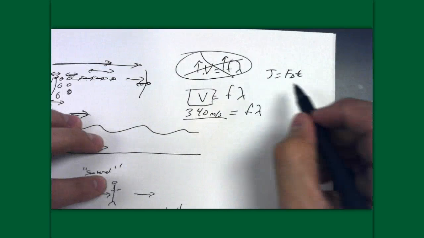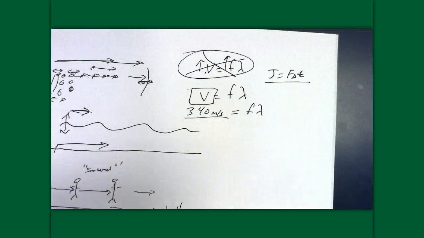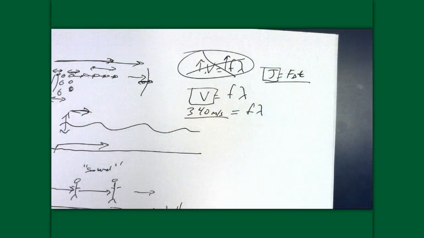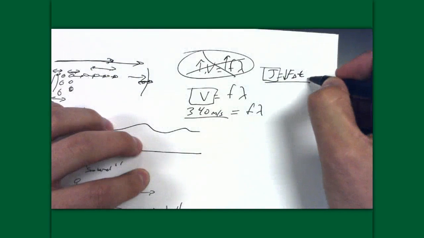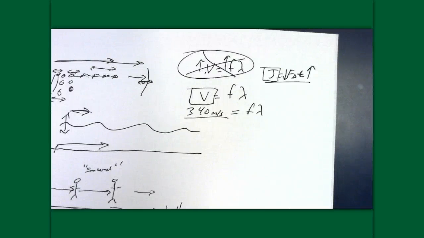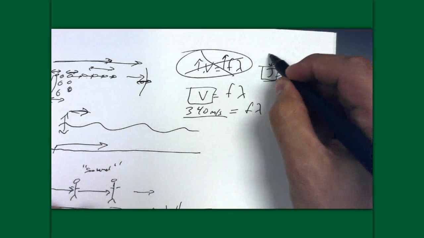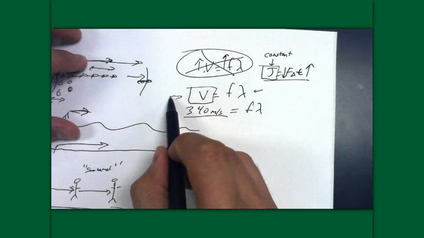Remember, this was impulse. This is the equation we used to explain an airbag. In an airbag, when you're in your car, whether you have an airbag or not, if you're in a collision, you're going to undergo the same change in momentum, which means you have the same impulse, because you're moving, say, 50 miles an hour, and you're going to come to a stop. With an airbag, we wanted to decrease the force felt on your face, and since we can't change the J, what we could do was increase the amount of time for the impact. And so that's what an airbag does, it increases the time, therefore the force can decrease because J has to stay constant. Same exact effect with v = fλ.